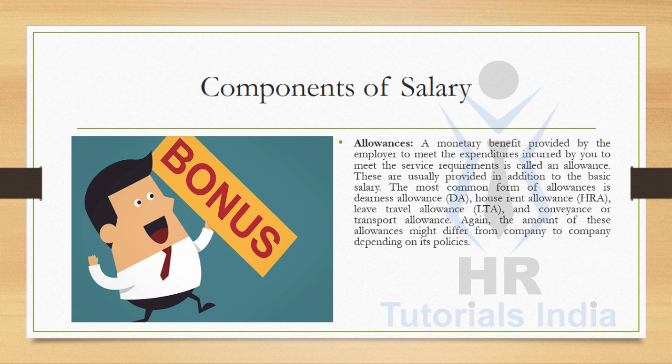Allowances. A monetary benefit provided by the employer to meet the expenditures incurred by you and meet the service requirement is called allowance. They are usually provided in addition to the basic salary. The most common forms of allowances are dearness allowance, house rent allowance, leave travel allowance, and conveyance allowance or transport allowance. Again, the amount of these allowances might differ from company to company depending upon the company HR policies.